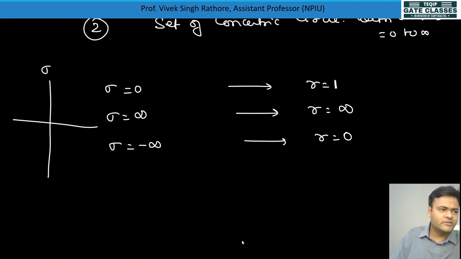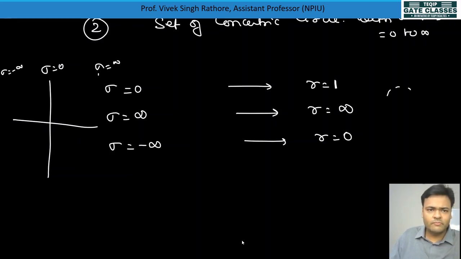Sigma = 0 means this line. Sigma = infinite means somewhere in the right hand side, and sigma = minus infinite means in the left hand side. Same here, if you plot, sigma = 0 means r = 1, so we will plot the radius r = 1. Okay, r = infinite means somewhere, and r = 0 means this point.